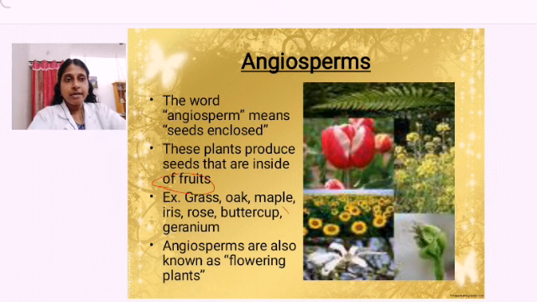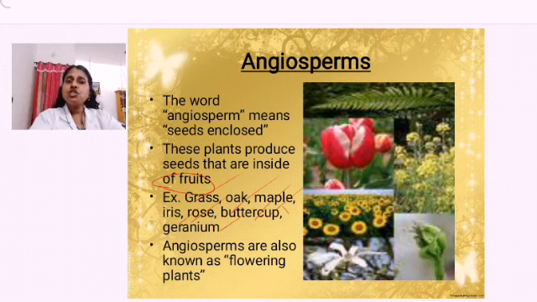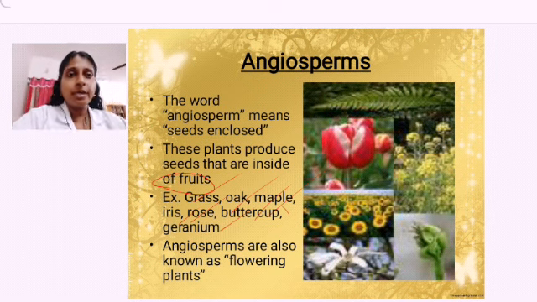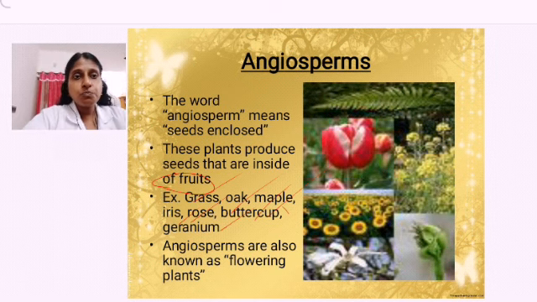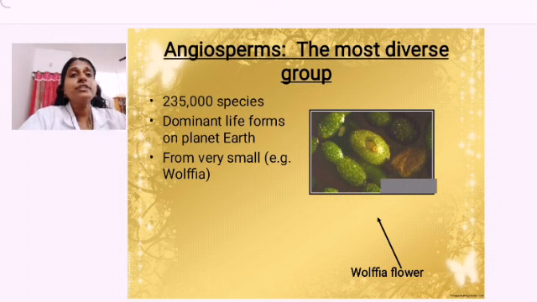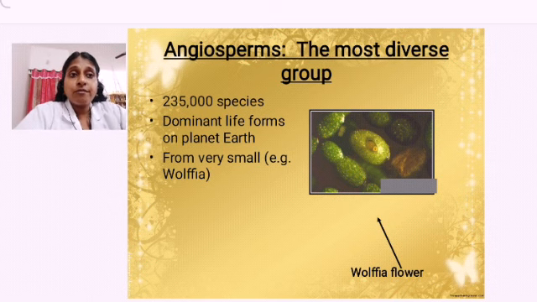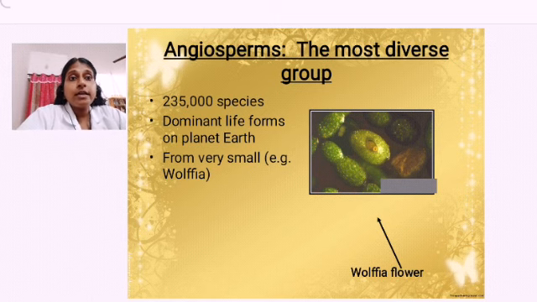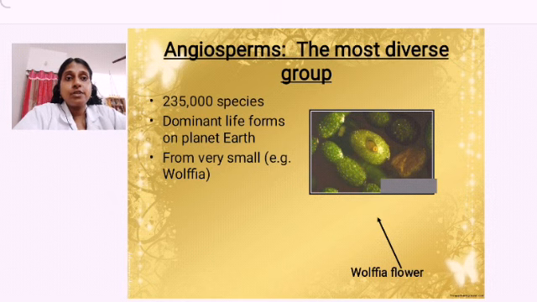Examples of angiosperms are grass, oak, maple, iris, rose, buttercup, geranium. All the flowering plants come under the category called angiosperms, right? So angiosperms are very diverse. Diverse means you can find innumerable angiosperms with different varieties and different species present all around the earth. How many species are known? You can find 2,35,000 species of angiosperms, and they are the dominant life forms, meaning the major category here is angiosperms.